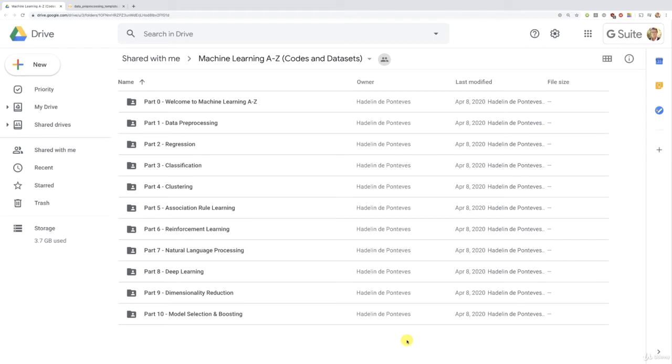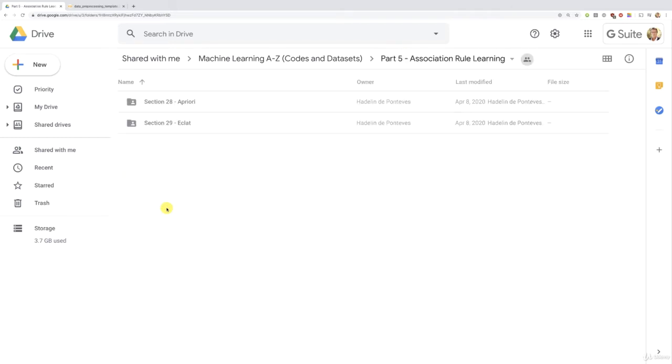And before we start, let's just make sure everyone here is on the same page. This is the folder containing all the codes and data sets of this course. And I gave you the link to this folder right before this tutorial. So make sure not to miss it. Click it. And now we should all be on the same page. All right, so let's do this. Let's get into part 5, association rule learning.